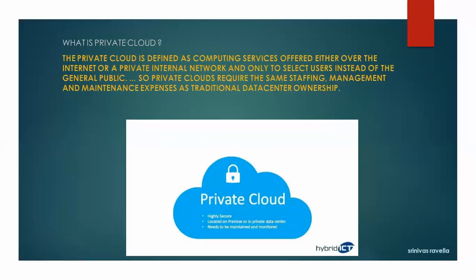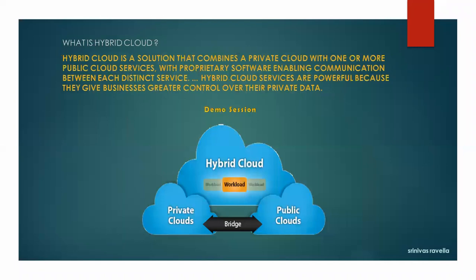Hybrid cloud is a solution that combines a private cloud with one or more public cloud services with proprietary software. Means they have to use their own softwares, enabling communication between each distinct service. Hybrid cloud services are powerful because they give businesses greater control over their private data. So your private data cannot be exposed to the public. Your public data can be exposed to the public. But your private cloud data and public cloud data, your company's data, should be communicated.